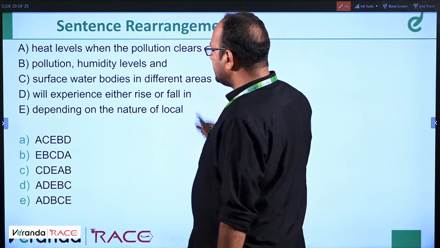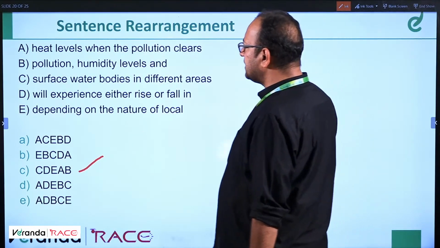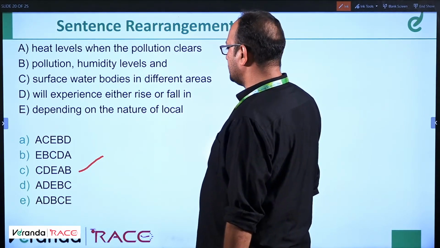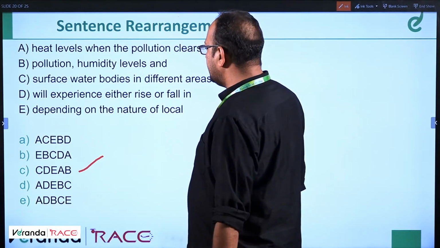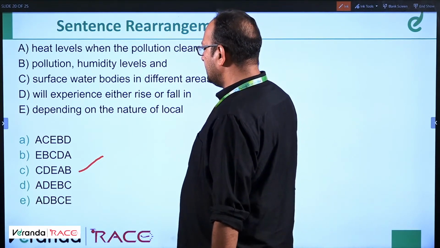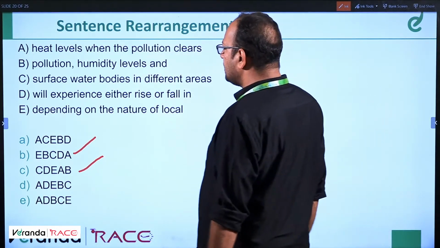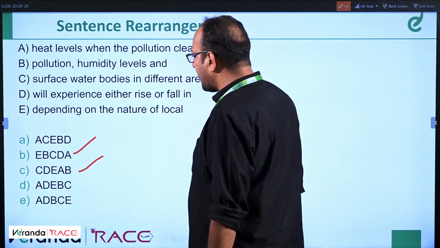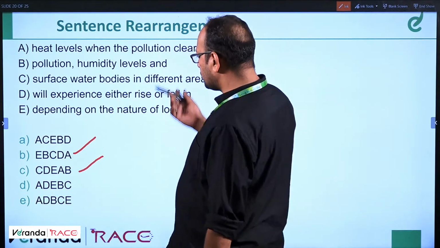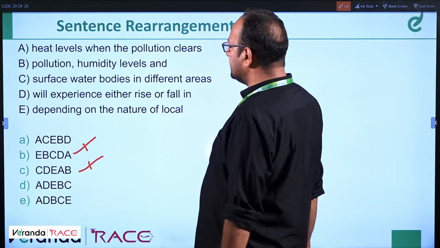Okay, wait. Let us assume C is the first sentence. Let's check. Surface water bodies in different areas will experience either rise or fall in, depending on the. No, this is not the correct answer. Depending on the nature of local surface water bodies. Let's start with E. Depending on the nature of local pollution humidity levels and surface water bodies in different areas will experience. No, this is also not correct. Let us check one by one. Let's start with A. Heat levels when the pollution clears.